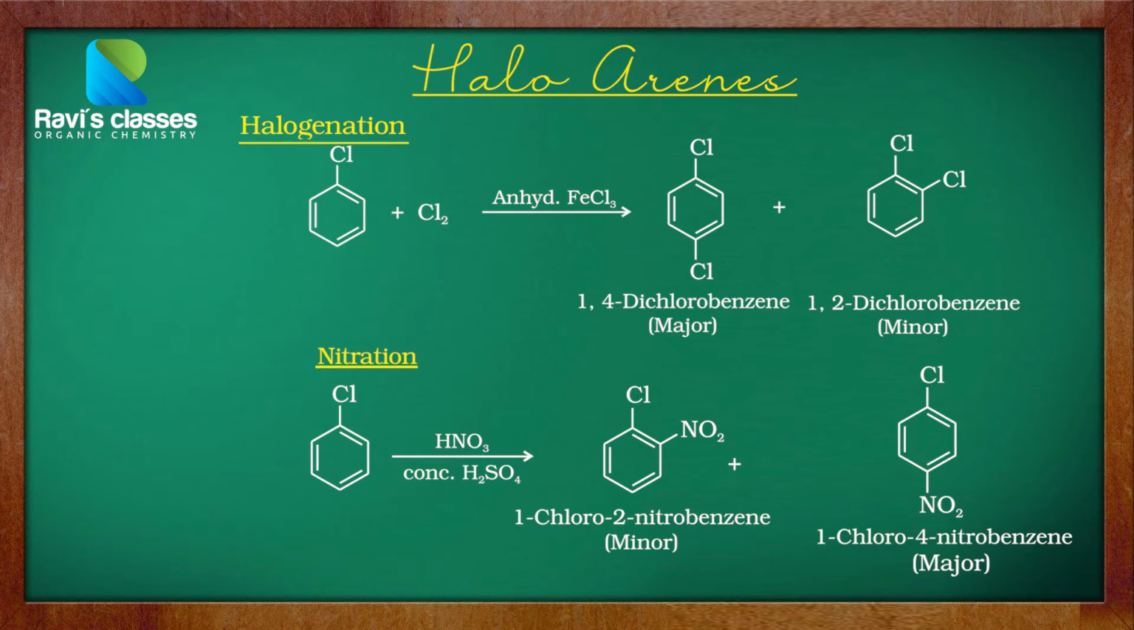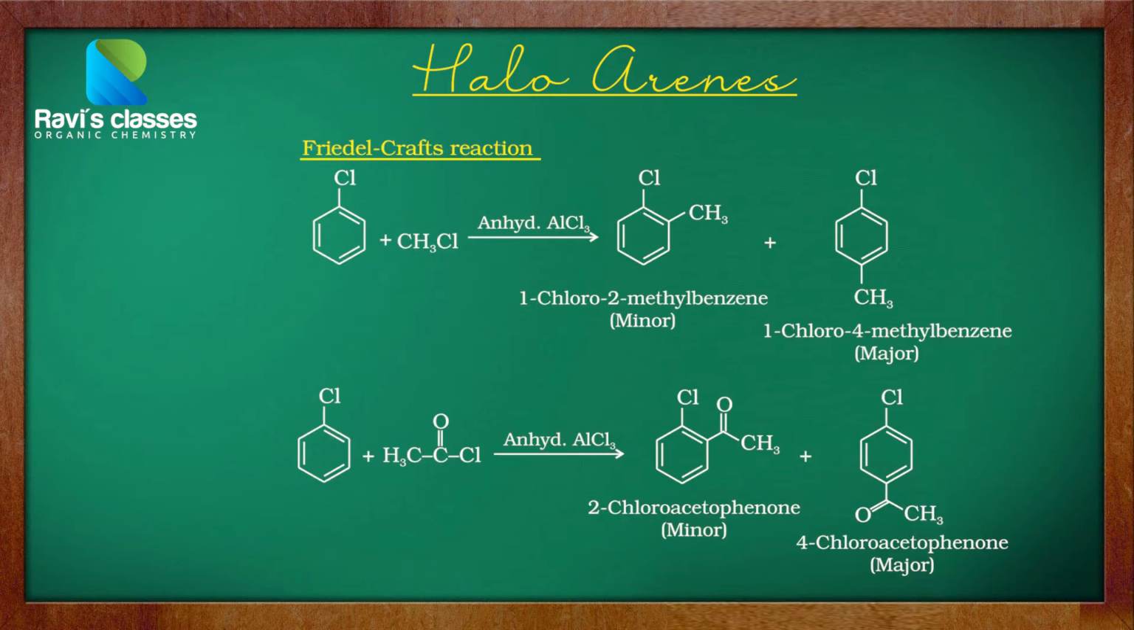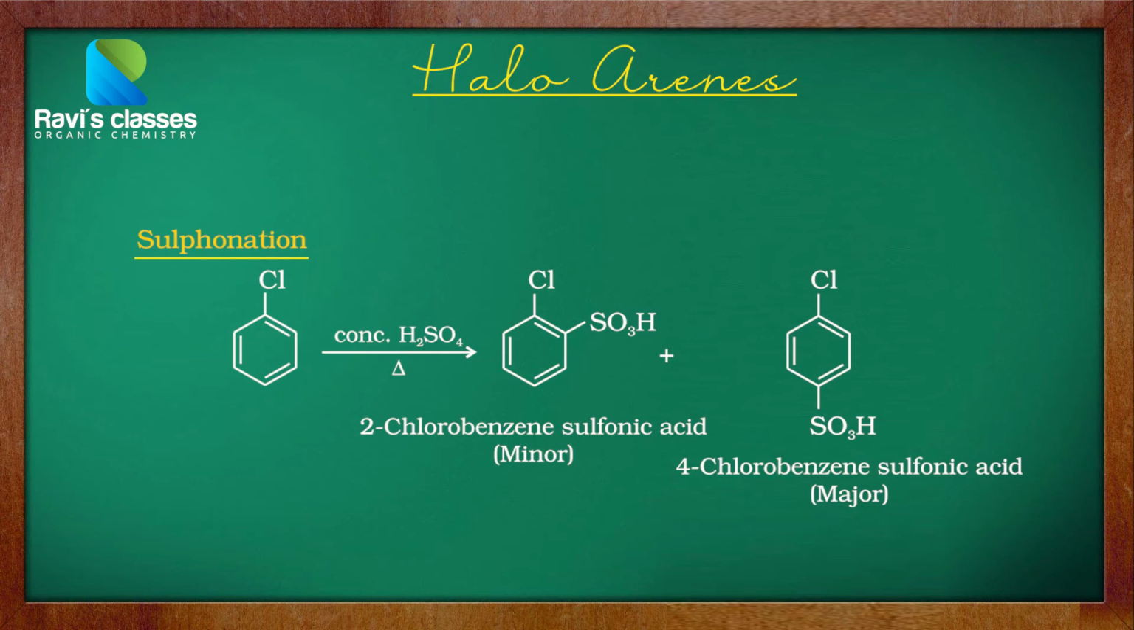Similarly, when other electrophilic substitution reactions are carried out, like Friedel-Crafts alkylation and acylation, again in the alkylation reaction the main product is always the 1-chloro-4-methylbenzene, and during acylation also the main product is the 4-substituted. And in the case of sulfonation, again the main product is always the 4-chlorobenzenesulfonic acid.